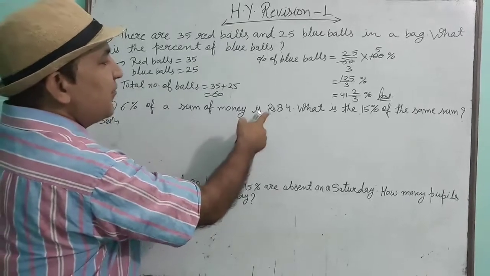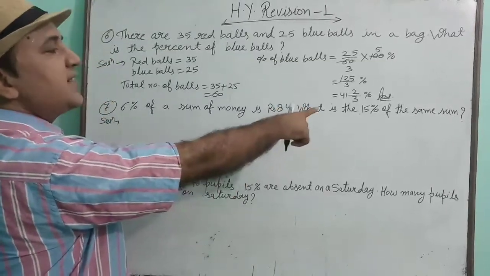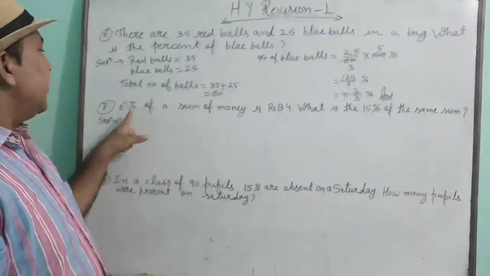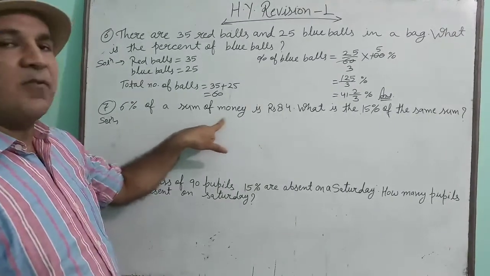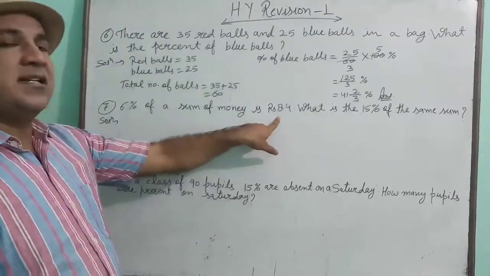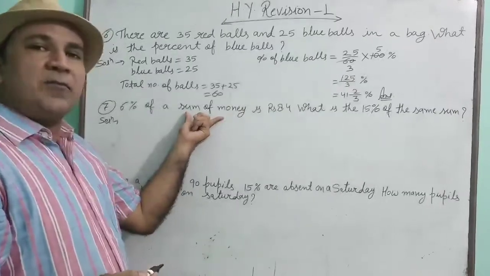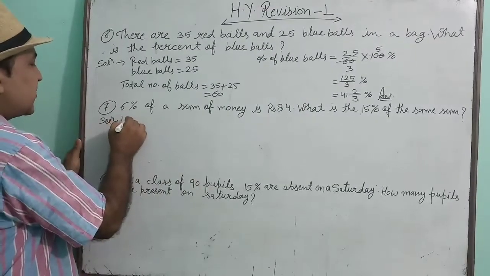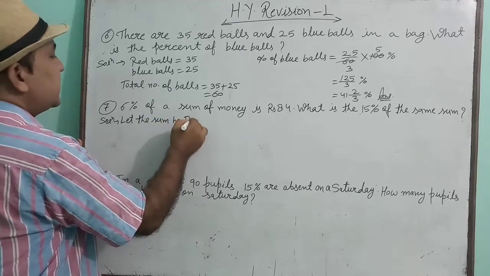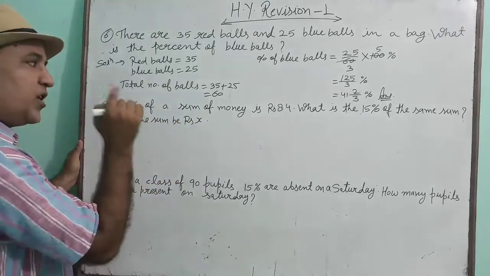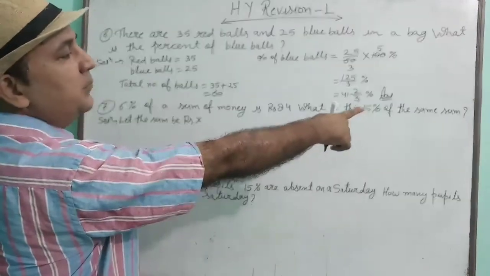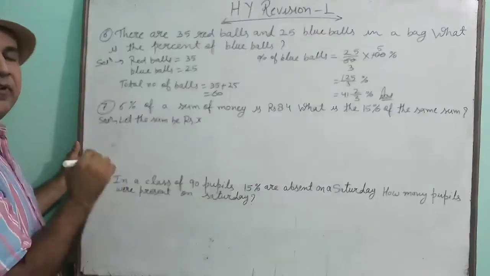6% of a sum of money is rupees 84. What is the 15% of the same sum? There are two questions. First, we have to find what is the sum of money, because it is given that 6% of a sum of money is rupees 84. But what is the sum of money? We do not know. So first suppose let the sum be rupees x. So first we will find the value of x. Then after, 15% of the same sum means 15% of the x we have to find.